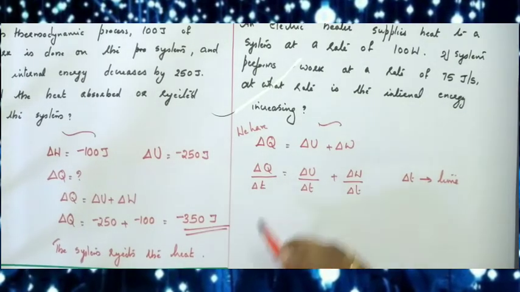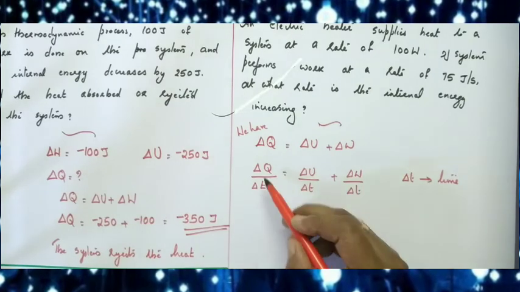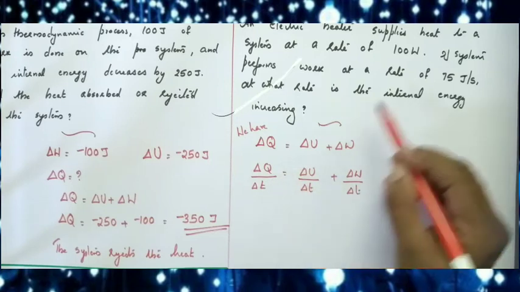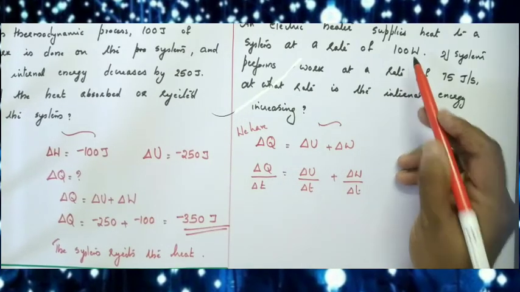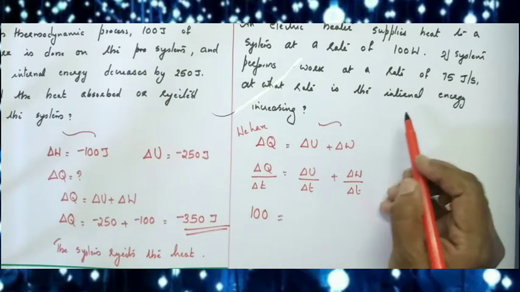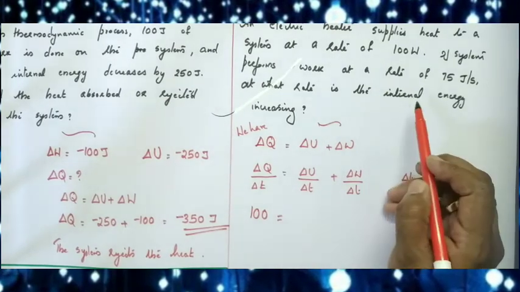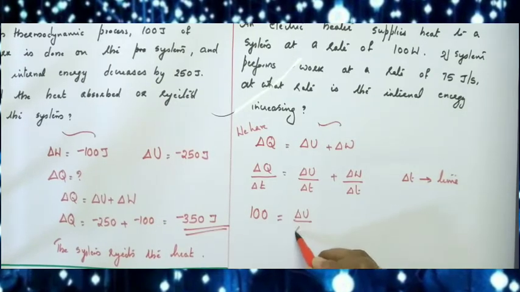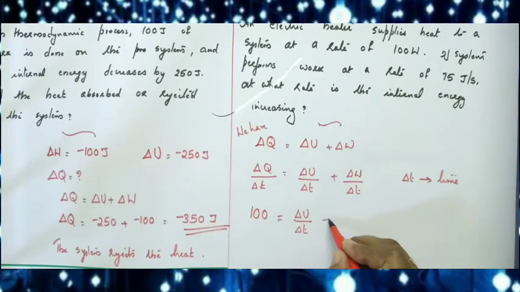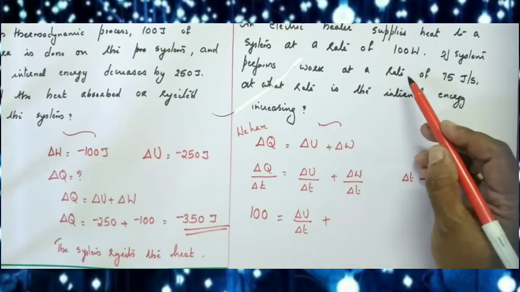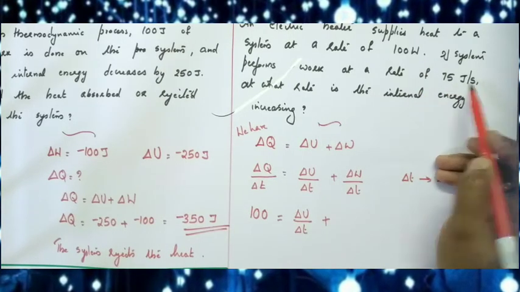So quantity of heat divided by time, energy divided by time, is called what? Power. So delta Q by delta T is 100 watt. Here it is given as 100 watt equal to delta U by delta T, that means the rate at which internal energy is increasing, which we have to find out, plus delta W by delta T, work divided by time. So that is 75 joule per second.